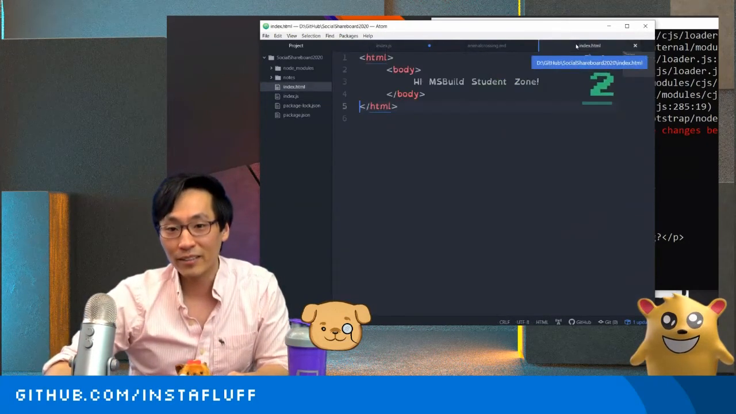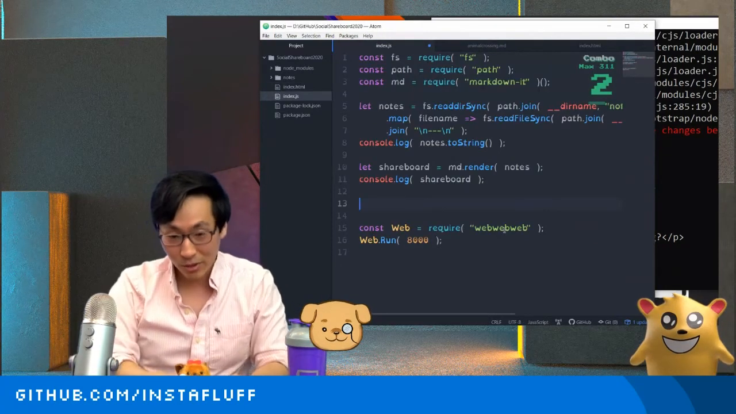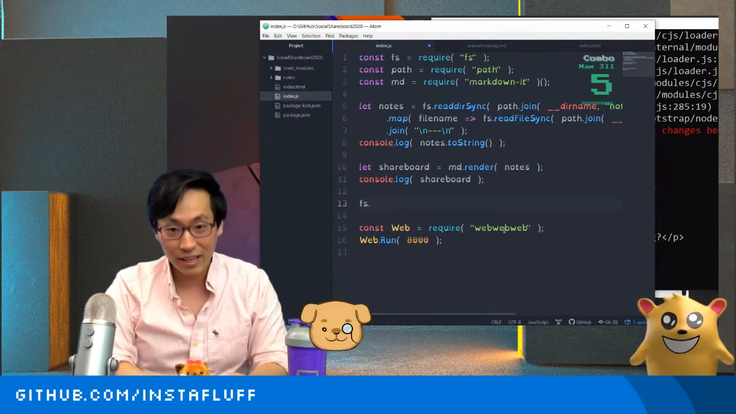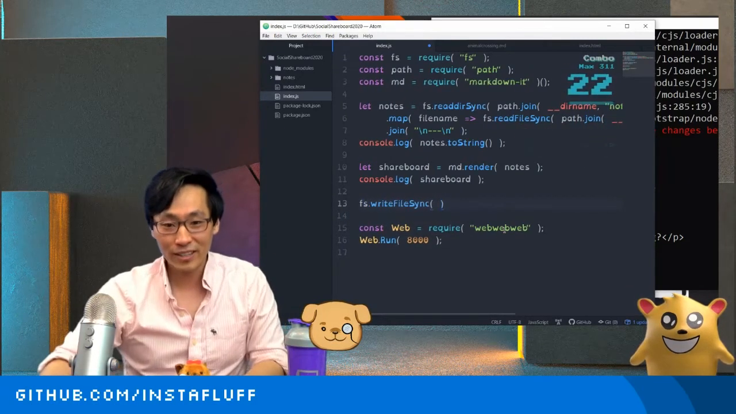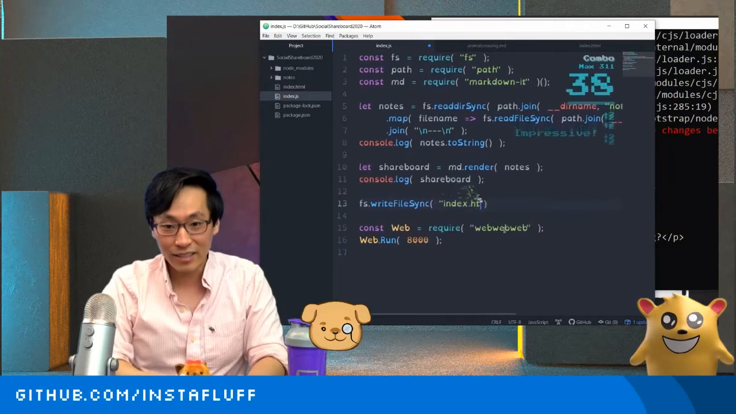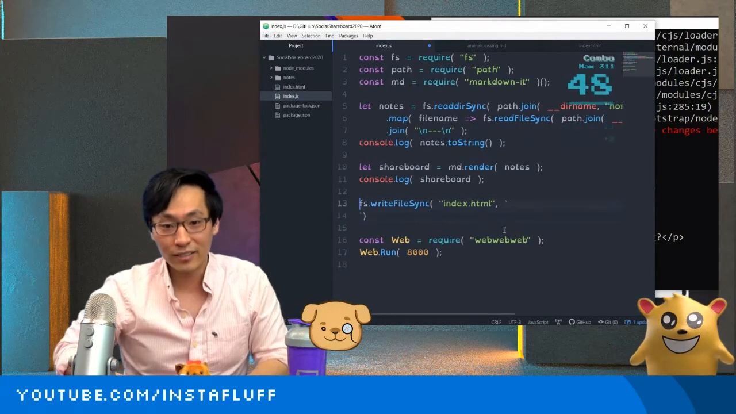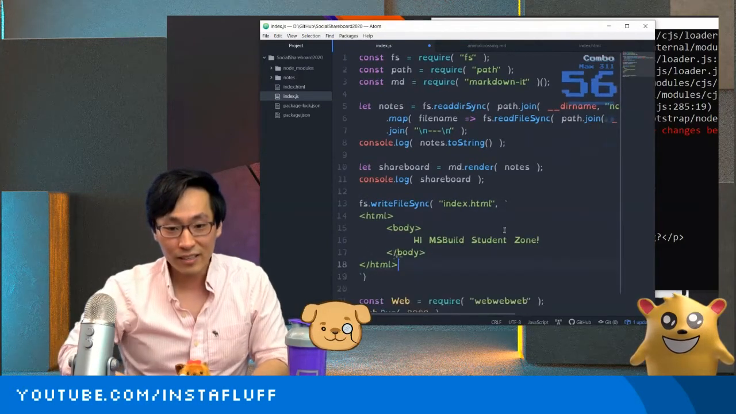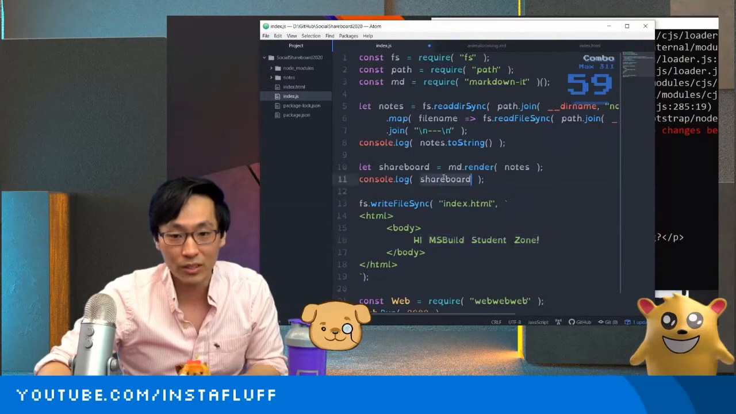You know how we made this index.html here, right? We're going to save this out and say, okay, we need to write file sync this time with index.html, and then we'll create this HTML file, and instead of hi student ms build student zone, we're going to put the Shareboard in here.